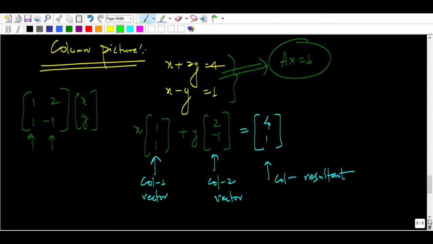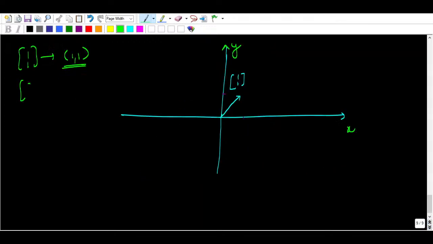Can we go ahead and check the second vector? 2 and minus 1, right? So this is 2 and minus 1. You can write this as 2 and minus 1. These are the two coordinates on the xy plane. So x is 2 here, okay, and y is minus 1 here, right? You can say this is going to be the second vector. So this is 2 and this is minus 1.